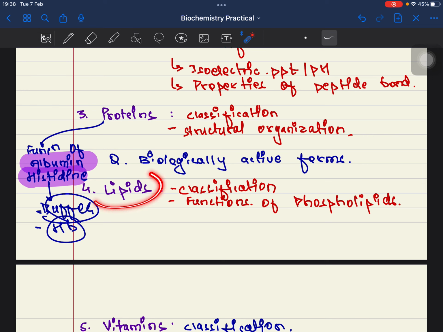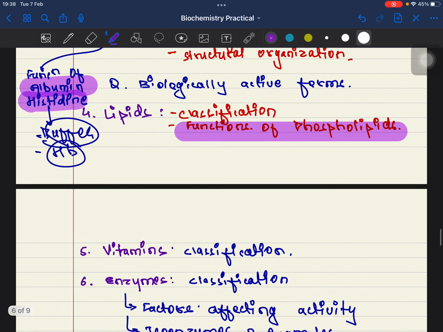Now let's talk about lipids. You must know classification, functions of phospholipids. It was asked very frequently, it might be asked in yours as well, so please pay attention to this.